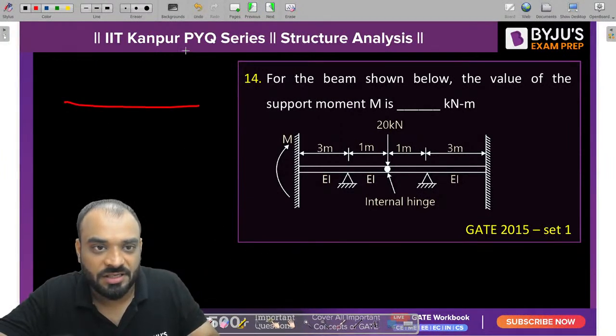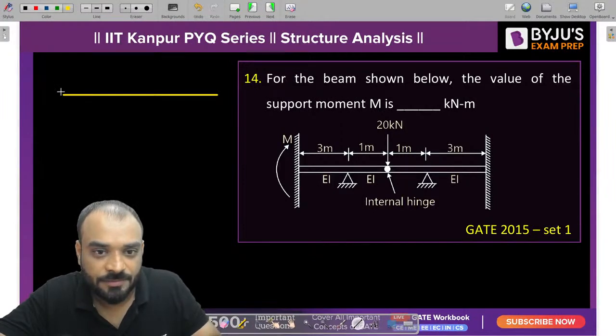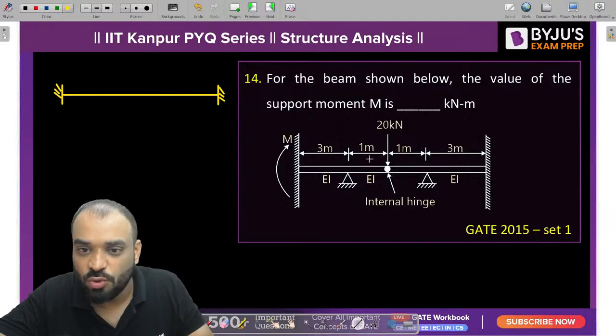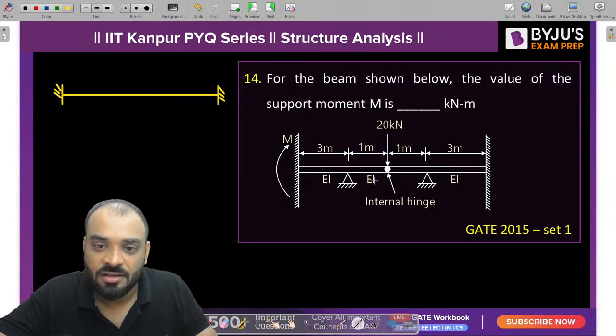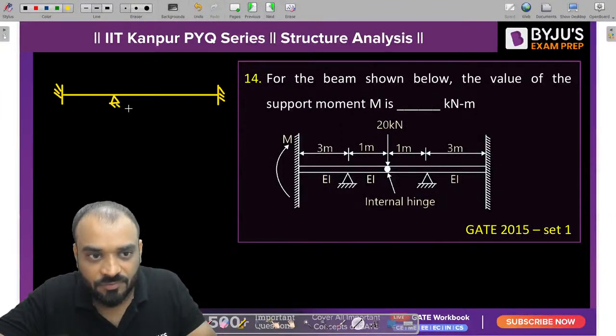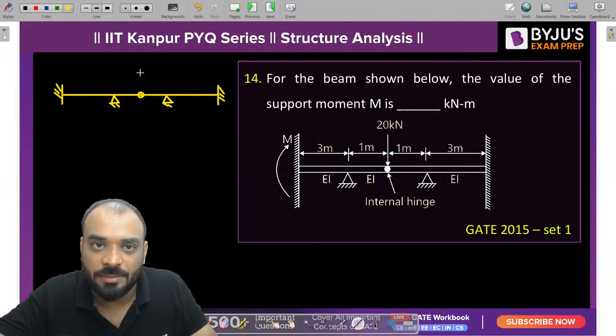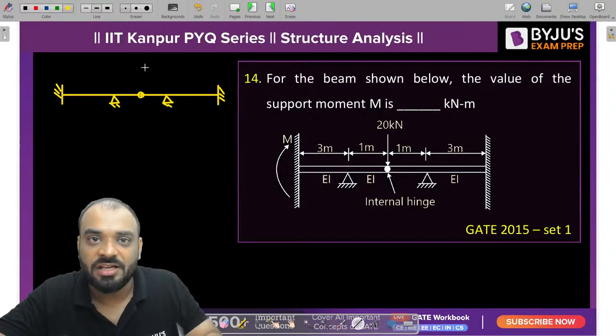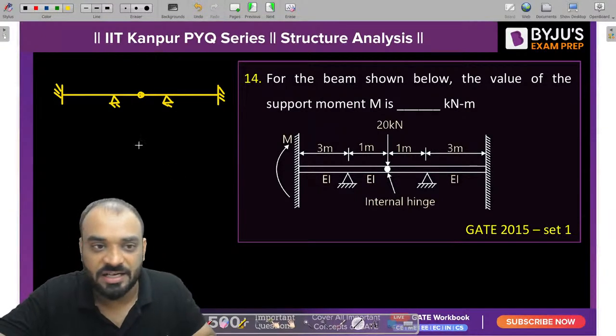Guys, in this particular case, can we break our structure into two parts? Because we can call them two brothers, who have the same nature, same strength. You can see here, guys, this is your hinge support, this is another hinge support, and there is one internal hinge present at this particular joint. At this joint, a 20 kilonewton load is coming. If I break this 20 into two parts, one is 10 and the second is also 10.